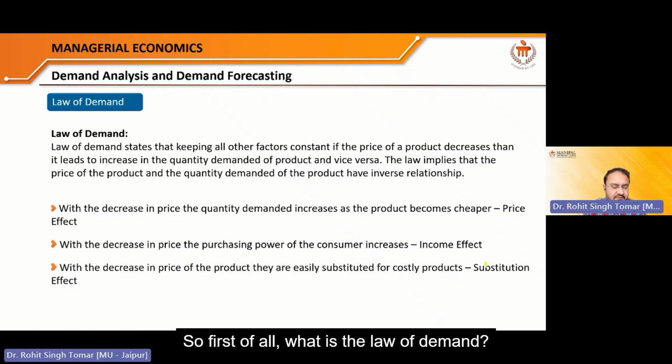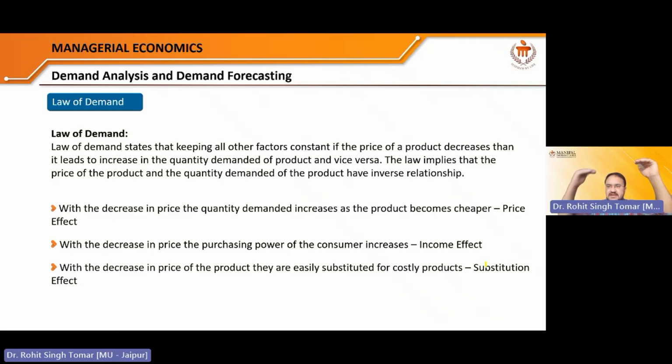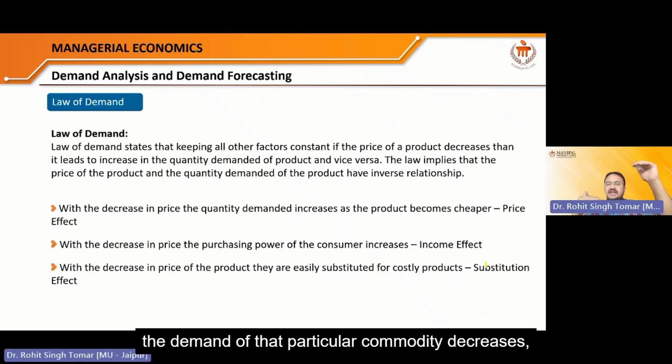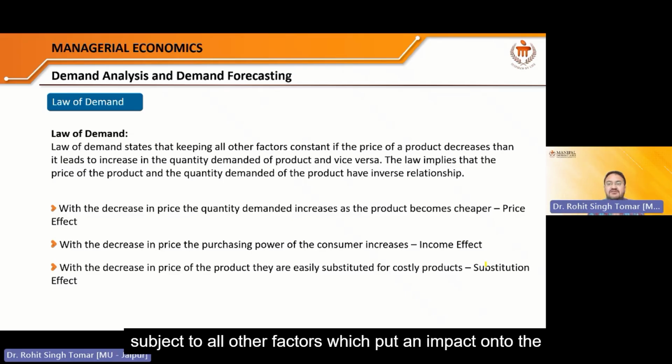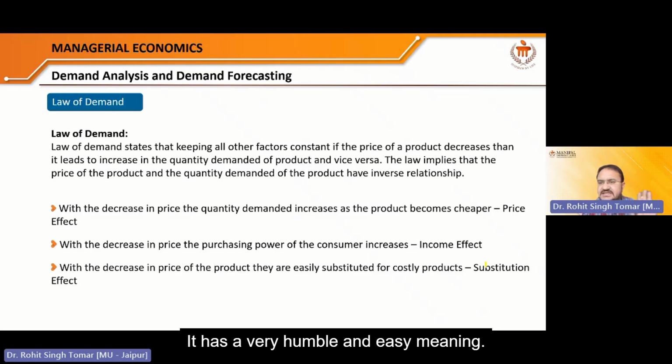So first of all, what is the law of demand? The law of demand states that if the price of a particular commodity increases, the demand of that particular commodity decreases, subject to all other factors which put an impact on the demand being constant. Now, this definition may seem to be difficult. It has a very humble and easy meaning.